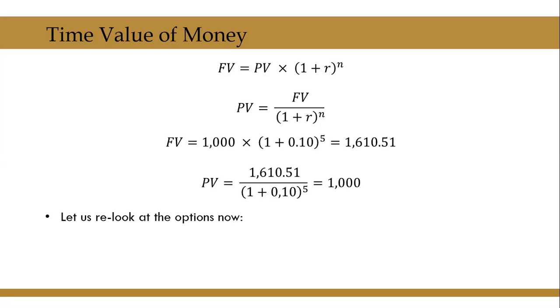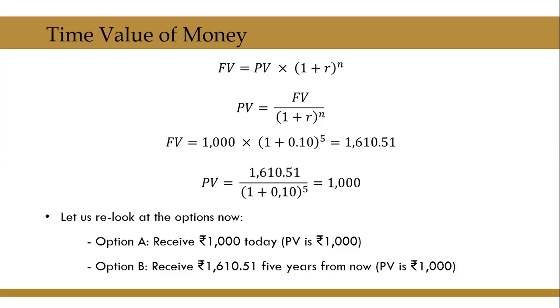Let us now relook at the options. Option A was receive 1000 today. What is its present value? 1000 itself, because you are receiving it today. Option B was receive rupees 1610.51 5 years from now, and if you convert it into today's value, again the present value is 1000, which means in today's terms, both option A and B have the same value of rupees 1000.